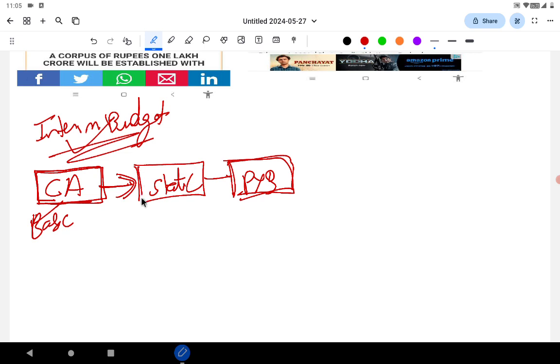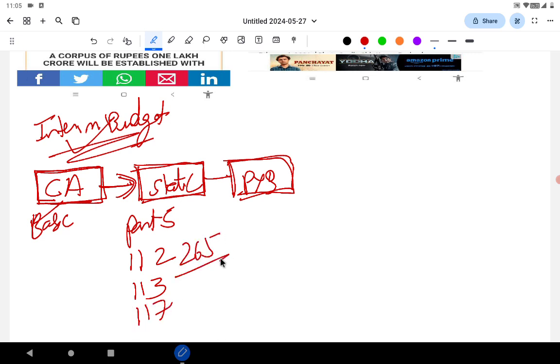Then based on the current affairs, how to cover the static. See, budget is part 5 of the Constitution, Article 112, 113, 117, Article 265. These all deal with the budget. Article 265 of the Constitution says no tax shall be levied or collected except by the authority of the law. So that's Article 265. Please cover the basic facts. Then about the budget: when the budget was started in India, when the first budget was presented, and what is the difference between the economic survey and the budget, etc.